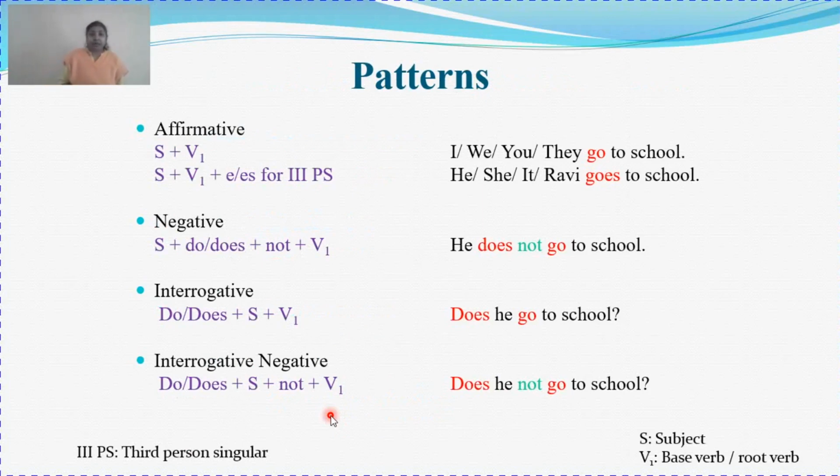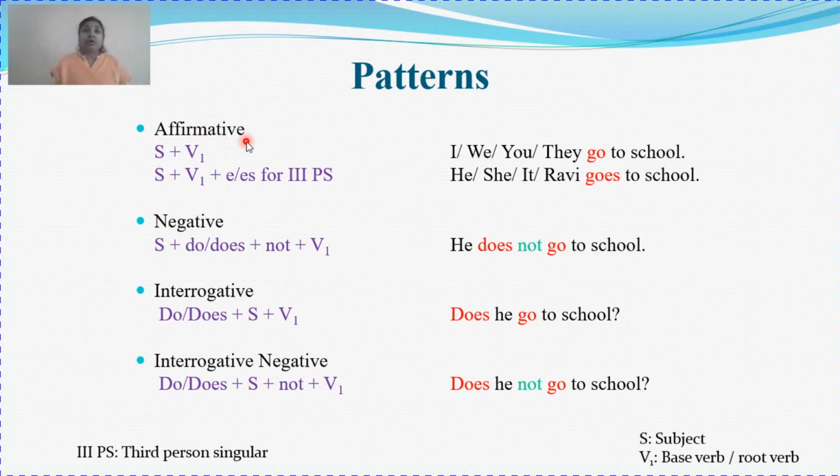Next is your pattern, how to write a sentence in simple present tense. Now there are 4 types of sentences mentioned here: affirmative, negative, interrogative and interrogative negative. These are the 4 different types of sentences, how we express ourselves. Affirmative sentence is a positive sentence. These sentences will not have any negative word.